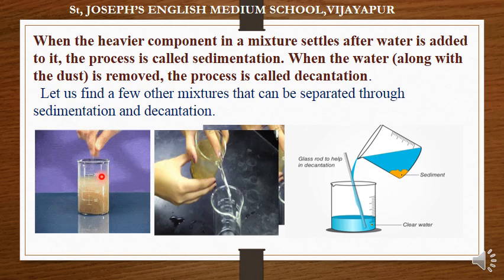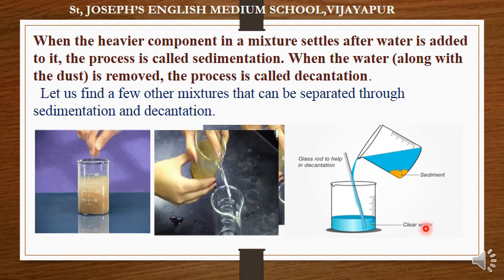You can see here in muddy water, if we leave it without disturbing it for half an hour, what happens? Sand or mud will settle down and the lighter particles like dust and water are removed. This settling down is called sedimentation, and the process of removing water along with the dust is called decantation.